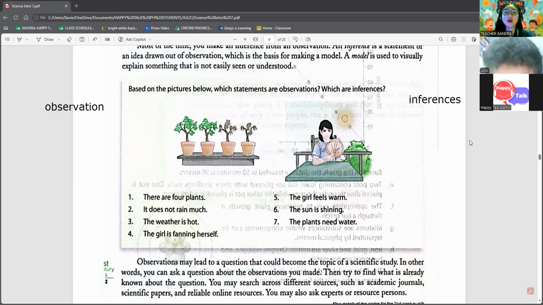Yeah. So if I'm going to separate them, number 1, there are 4 plants, goes here under observation. For inference, it does not rain much.